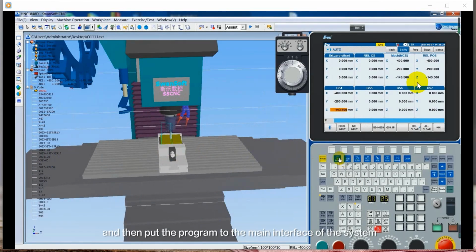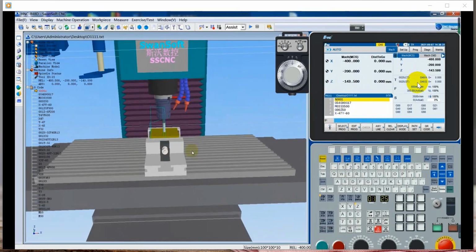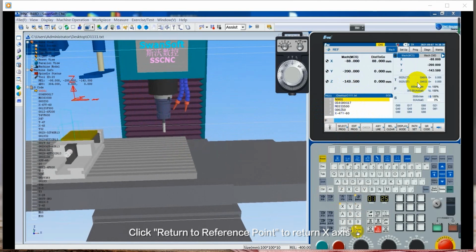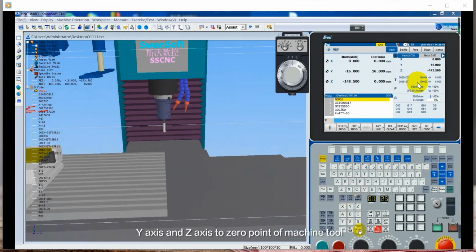And then put the program to the main interface of the system. Click Return to Reference Point to return the X-axis, Y-axis, and Z-axis to the 0 point of the machine tool.